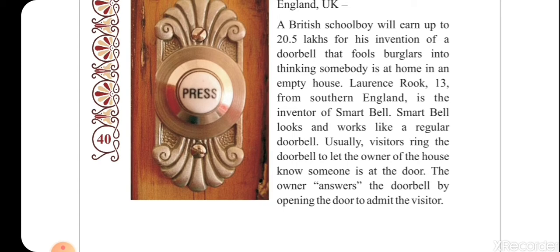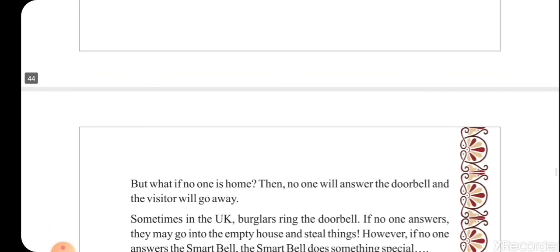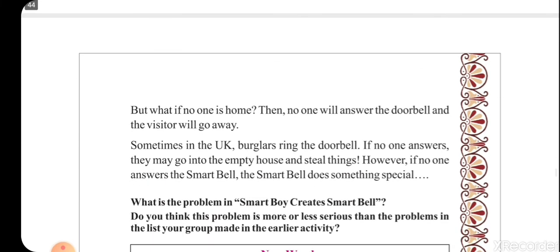Usually, when we press the doorbell, someone hears it at home and replies to the person who pressed it, by saying something or by opening the door. Yes, who is there? Or, wait, I am coming. Something like this is said, and then the doorbell is answered, right? But if there is no one at home, nobody will answer the doorbell and the visitor will go away, or the visitor would get to know that the house is empty.